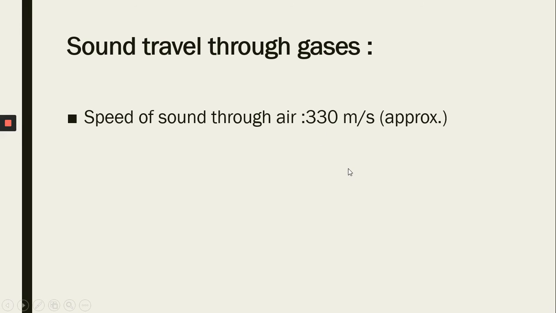Now, sound travelling through gases: the speed of sound through air or gases is approximately 330 meters per second. This is an approximate value, because the speed of sound depends on many factors like temperature, wind speed, and density, as I explained earlier, that is, whether it is solid, liquid, or gas. In air, the approximate value is 330 meters per second.